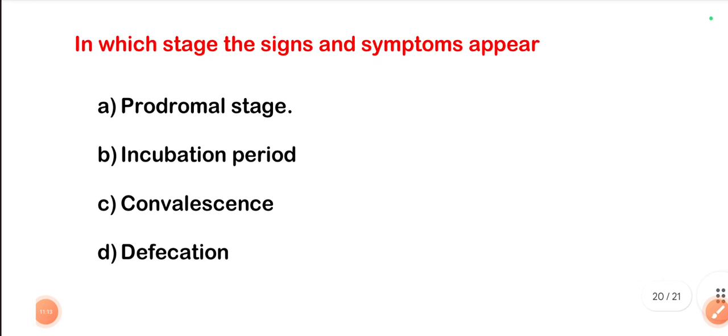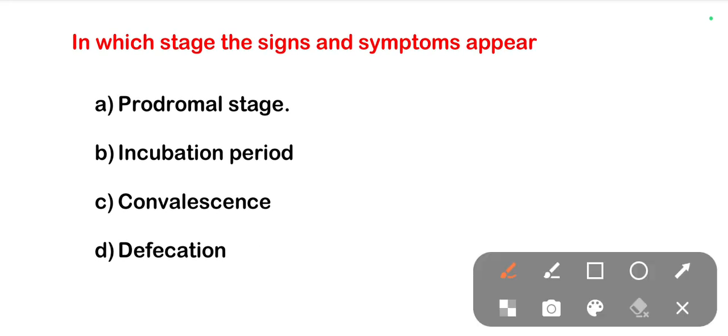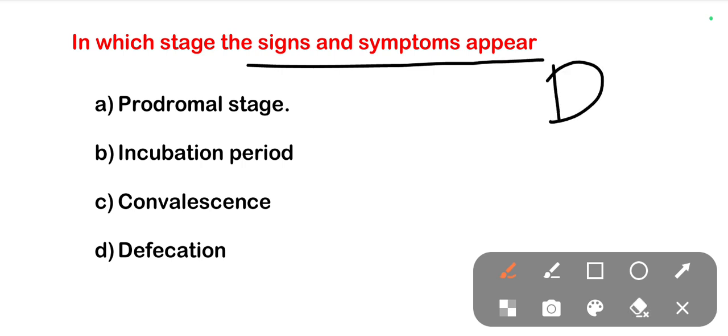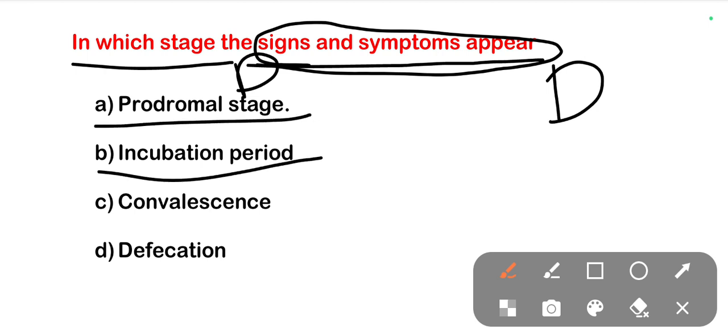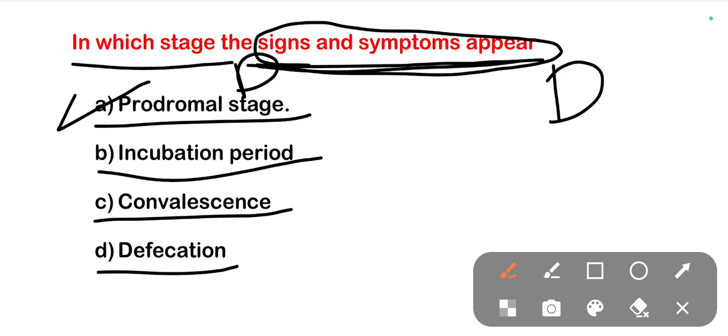The next one is in which stage the signs and symptoms appear in disease cycle. Okay, so in which stage of disease cycle do the signs and symptoms appear? Options are prodromal stage, incubation period, convalescence phase, and defervescence phase. The right one is prodromal stage. So in the prodromal stage, we can see the signs and symptoms in the disease cycle.